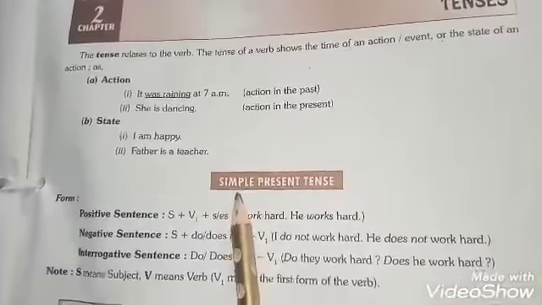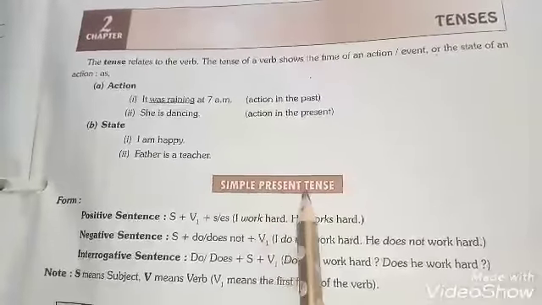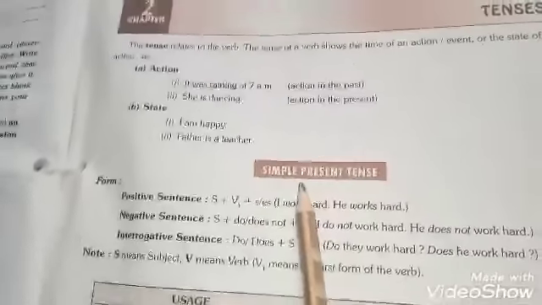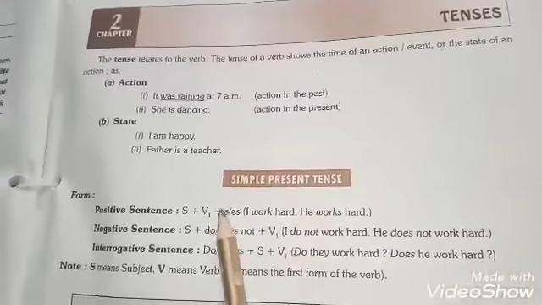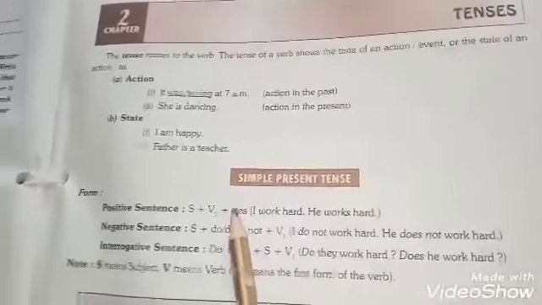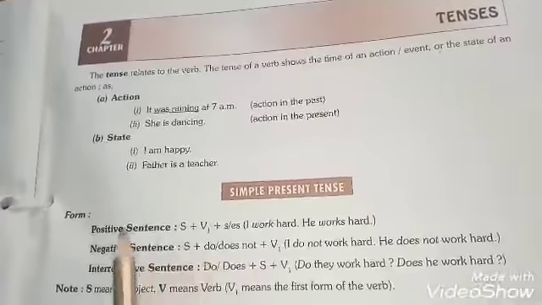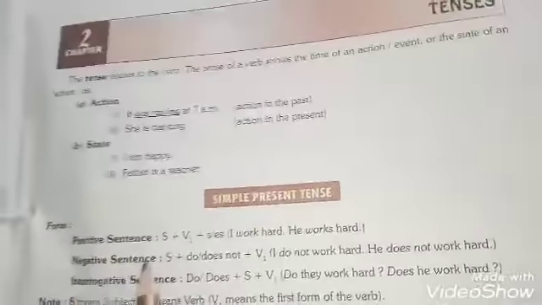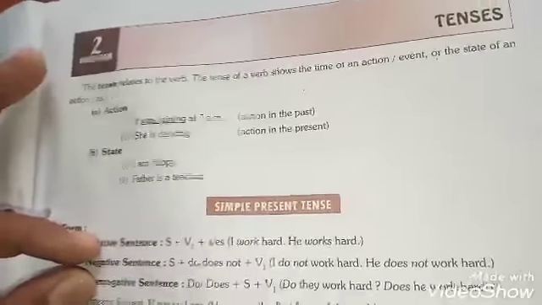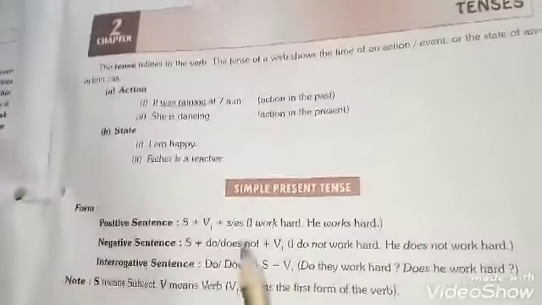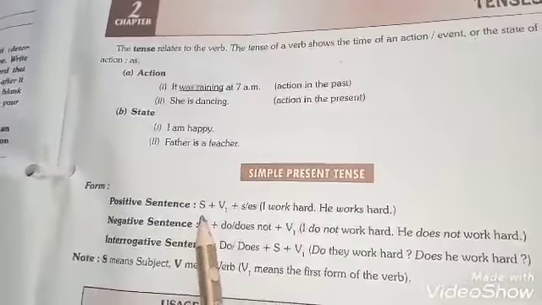It's your moral duty to make sure that it has another name, which is present indefinite. This tense shows that an action started a little bit earlier continues at the time of speaking. It has 3 structures for different kinds of sentences: positive, negative, interrogative. These will continue with each and every tense, so you have to keep the structure in mind.